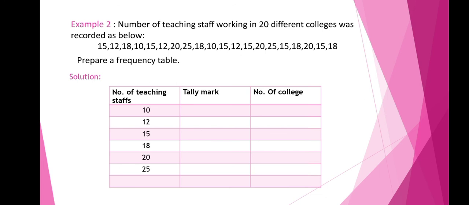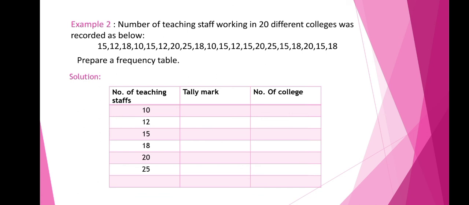We have 3 columns here. The first one is the number of teaching staff, that is the variable x, the second column is the tally marks, and the third column is the number of colleges. First of all we have to check which is the least number and which is the highest number. In the data given above, the least number is 10 and the highest number is 25.